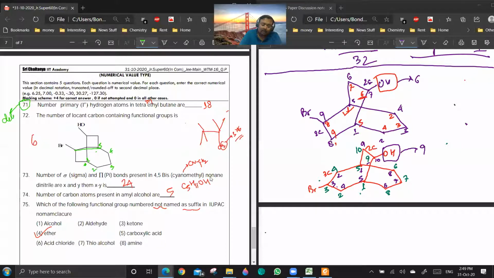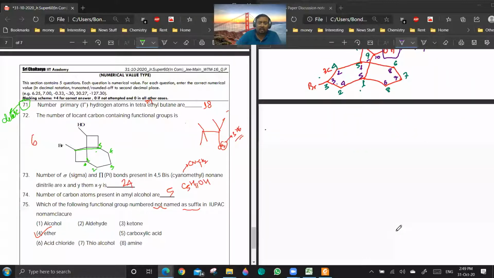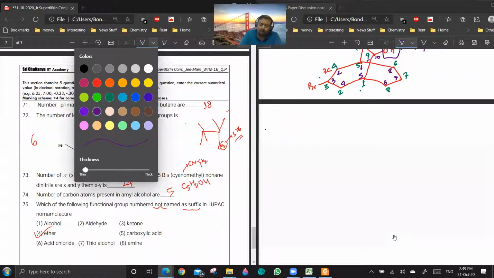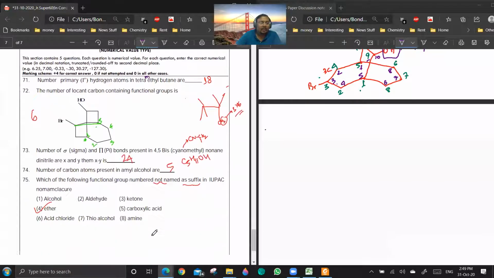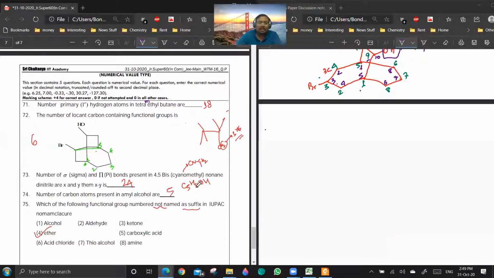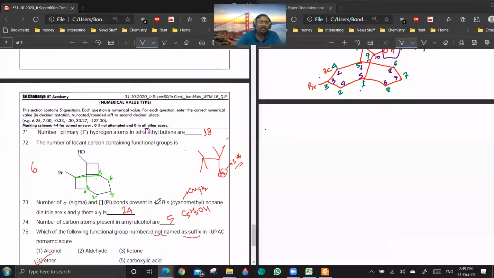Why, sir? Because such tetraethyl butane is not possible. Tetramethyl was given, sir. If the correct term is tetramethyl, then it is okay. Because here it is given as tetraethyl butane, based on that I can't. So do you want me to claim this question or leave it? Okay, leave it, sir. Then it is good. So I think 71 to 75 is clear. Amyl is C5H11, which we have discussed in the class also.